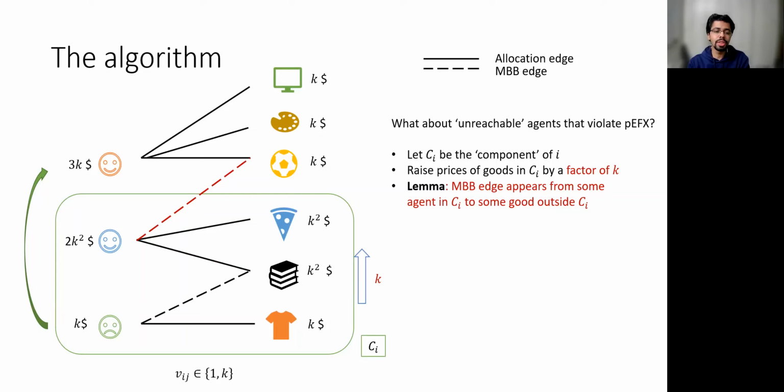And we can show that using the fact that all values are 1 and k, this creates an MBBH from some agent in the component to a good outside the component. And now because these new MBBH edges are present, you transfer goods and you continue. So the previous slide showed that reachable agents do not cause any PEFX envy, and this slide shows us what to do when unreachable agents cause PEFX envy.